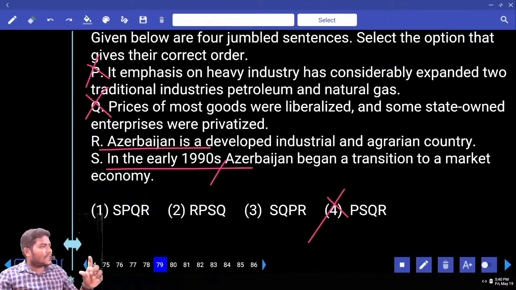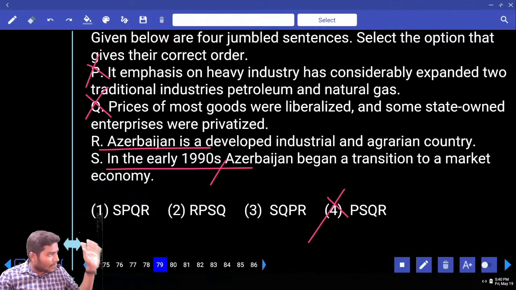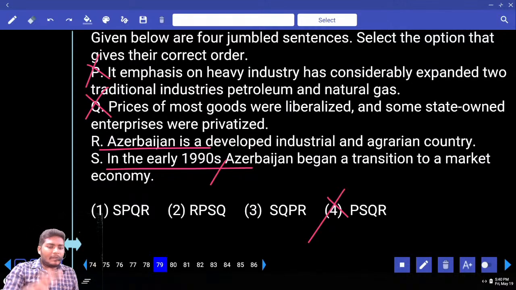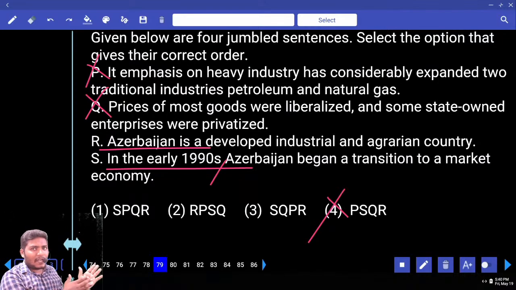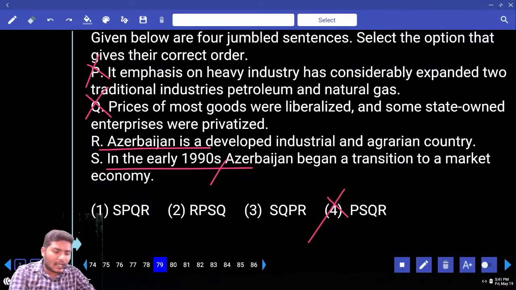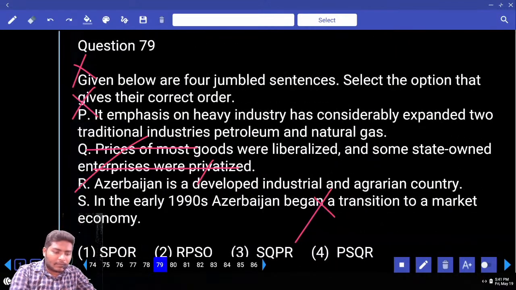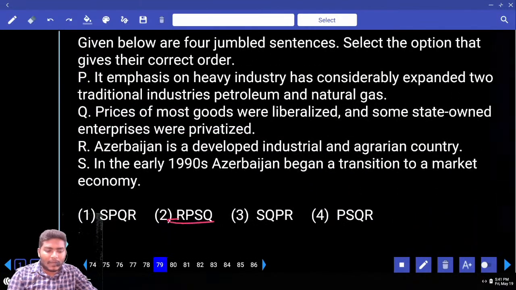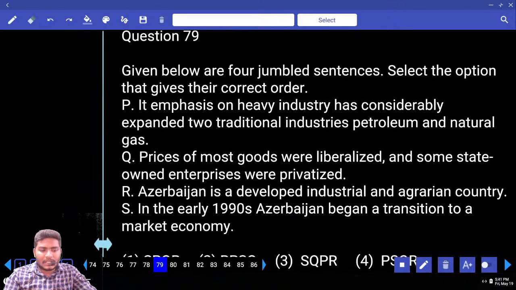If the topic of the whole paragraph is about the country, if you are speaking about the complete information of the country, then the topic sentence should start with R. Now tell me, is the whole paragraph speaking about a sequence of time, or about the economy of this country? Economy of the country. So is time important or country important? Country. So the introduction comes only with the country. That comes with R. So if R comes in the beginning, your pair must be RP. Let us check with RP.